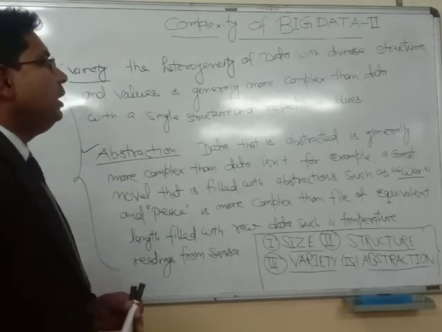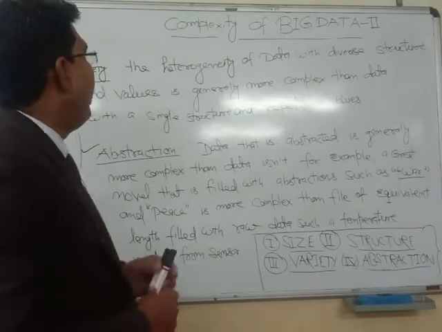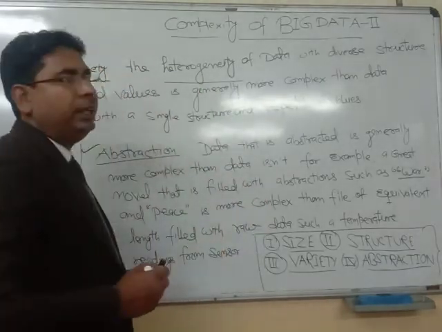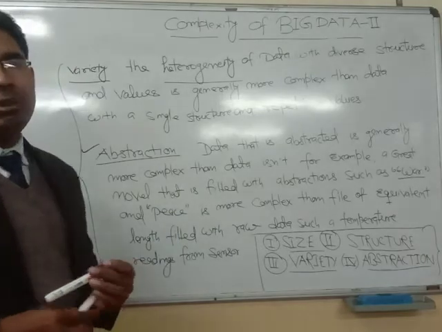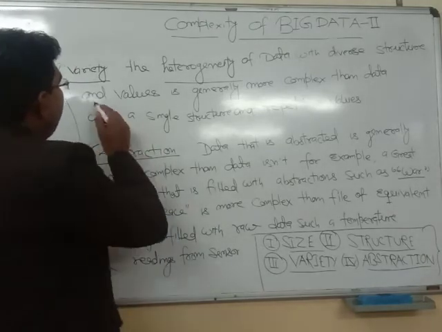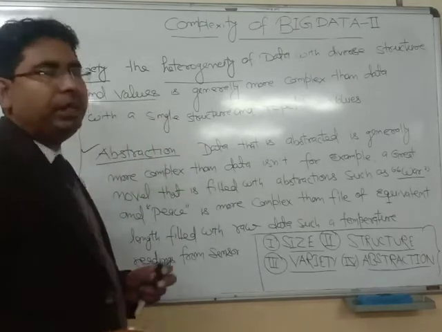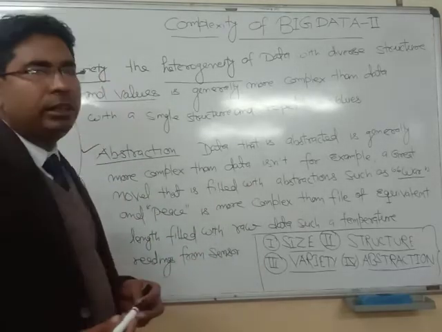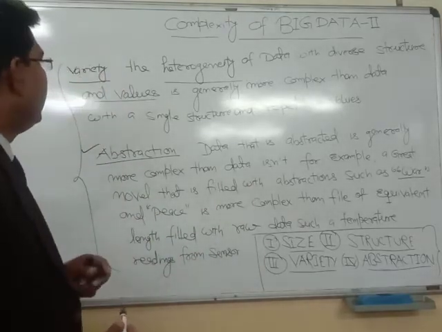As we know, in big data there is heterogeneity of the data, with diverse structure and values. In big data there is a heterogeneous variety of different structures of data.